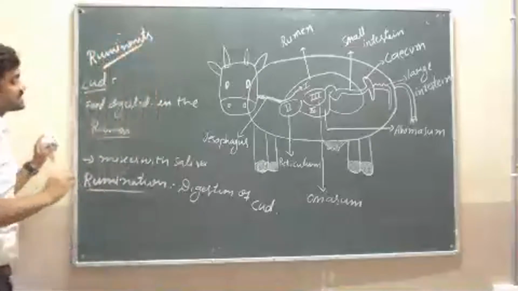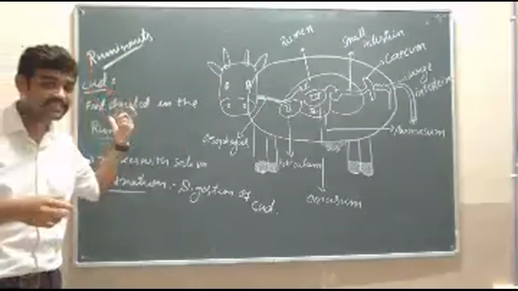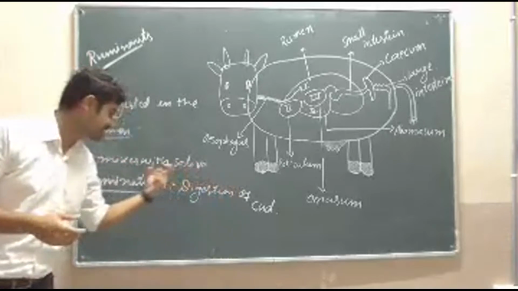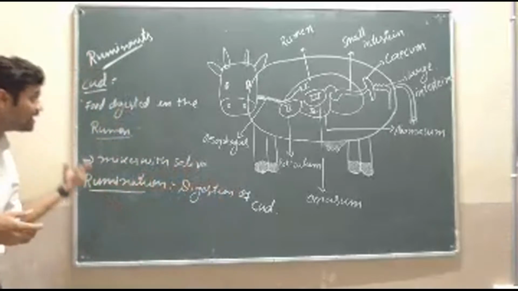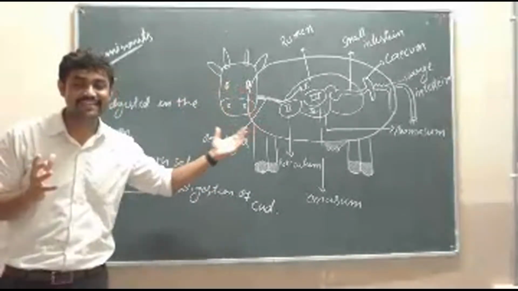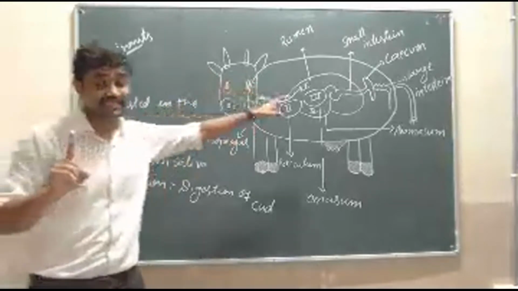Okay, ruminants. That's why these are called ruminants, because the digestion of cud is called rumination. That's why it is called ruminants. These grass eating animals are called ruminants. समझ में आया? That is in the first chamber.